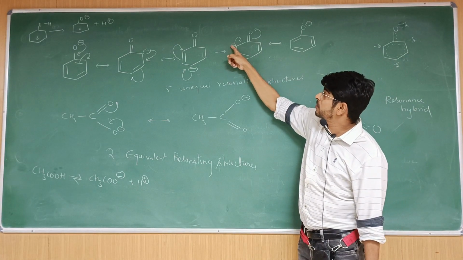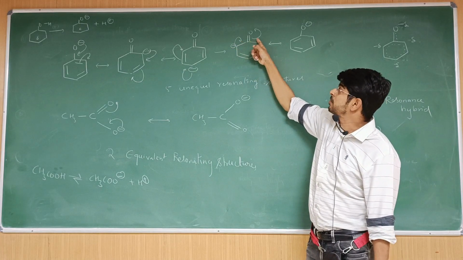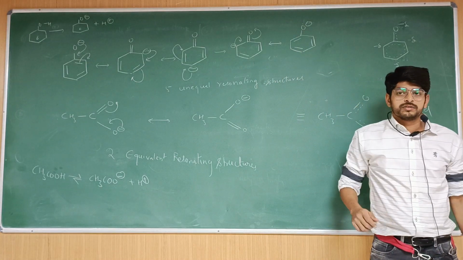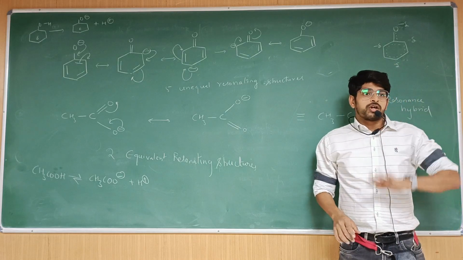This anion again shifts here. This carbon cannot have 5 bonds, so this double bond shifts here, and you are going to get O minus. Again, how many resonating structures did we get? 5. But keep in mind, in these 5 resonating structures, all are not equal.